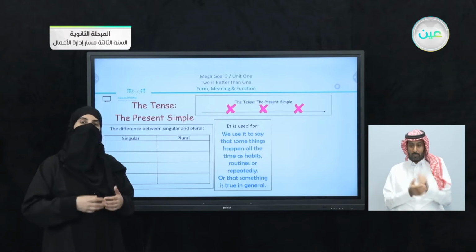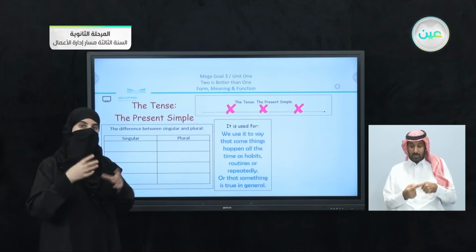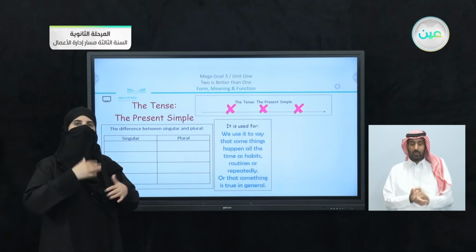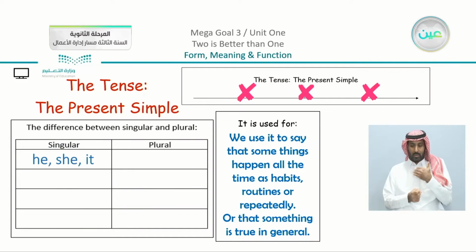like praying. Now we pray 5 times a day. Is it something that is concluded one time or in a specific time? No. It is something that happens all the time. So we have here the present simple as a structure.